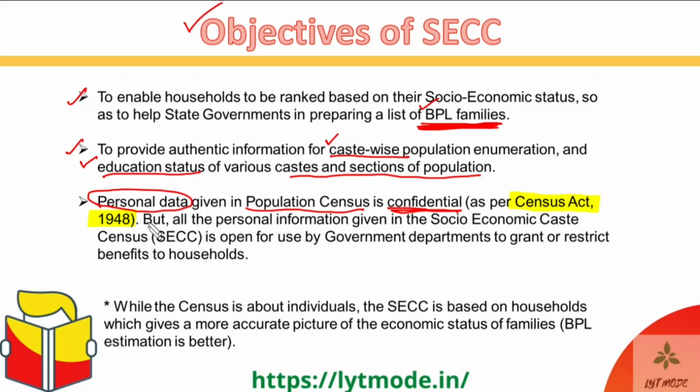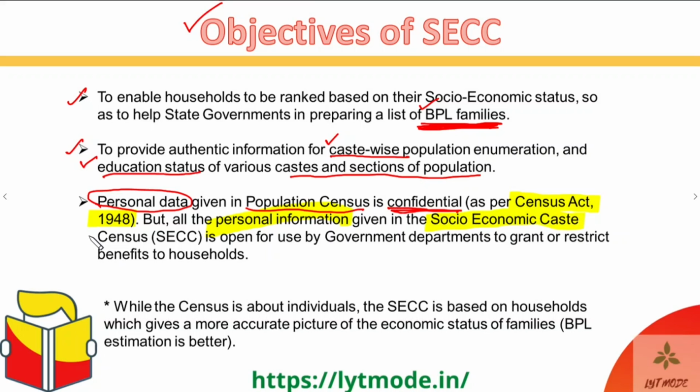They can only use general enumeration data for enumerating the number of people and everything. Okay guys, but the detailed education, detailed caste, detailed data for the sections of population cannot be used. So for all personal data usage, the SECC is what came into being.